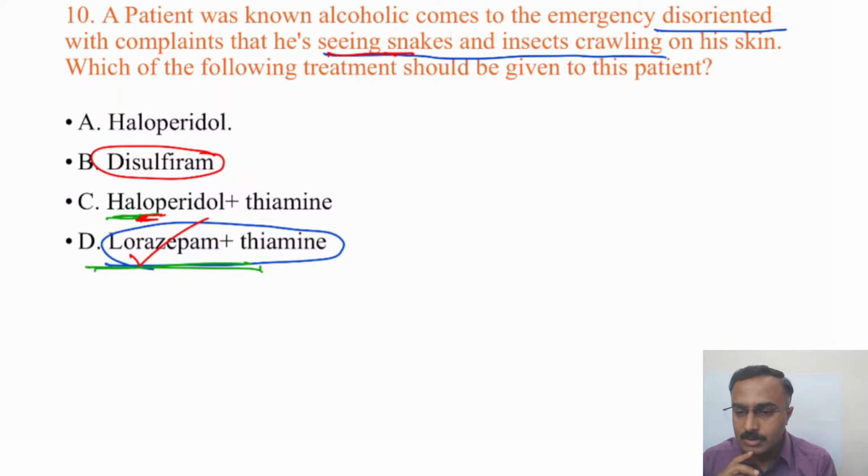So there is a question: what is the drug of choice for alcohol withdrawal seizures, and when do we use haloperidol in alcohol withdrawal? The drug of choice for alcohol withdrawal seizures are benzodiazepines.